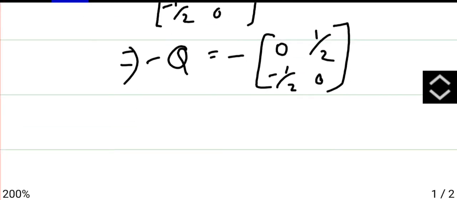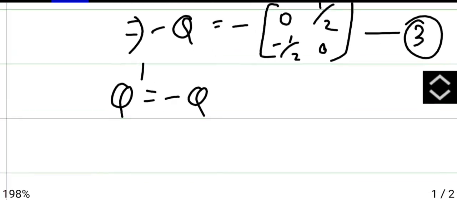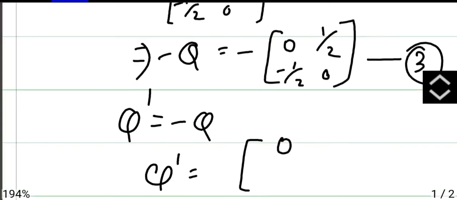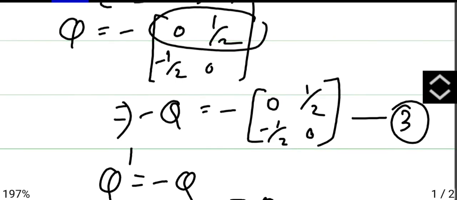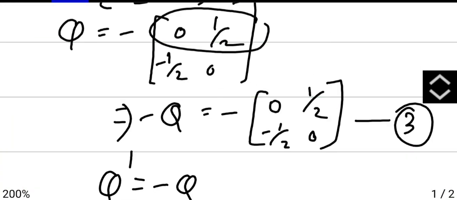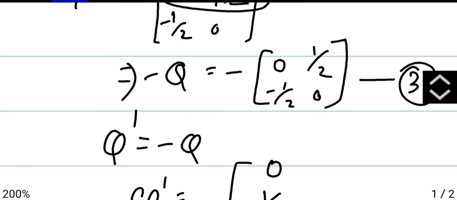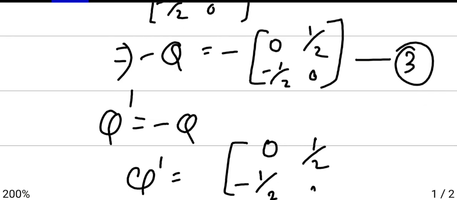Now, to prove Q is skew symmetric, you have to prove Q dash is equal to minus Q. Call this as 3. Now Q dash will be the transpose of Q. What is Q here? Q is [0, 1 by 2; minus 1 by 2, 0], so Q dash is [0, minus 1 by 2; 1 by 2, 0].